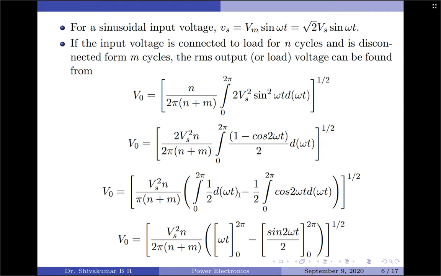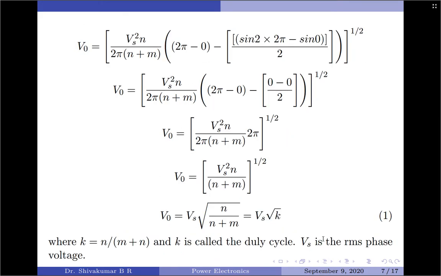We then find the integrals of d omega t and cos 2 omega t into d omega t as below. Integration of d omega t is omega t. Integration of cos 2 omega t is sin 2 omega t divided by 2. The 1 by 2 here is taken to the left hand side of the equation, and the limits are as shown here. Let us apply the limits.